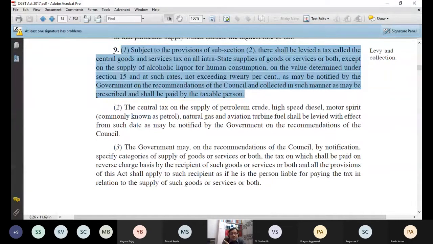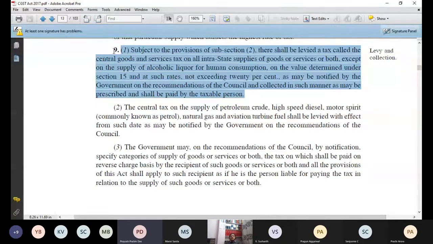Sir, one doubt. Yes. So you mentioned that 20% is the tax rate for the central government, right? The 20% tax rate is the maximum tax limit for the central government, right? So my question is, sir, is it the 50% of the total tax, or is it the 100% of the GST which is taken by the central?